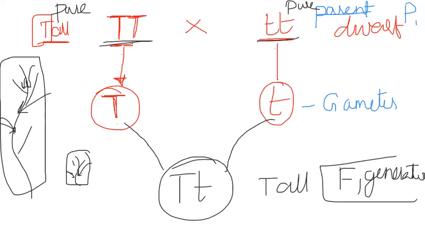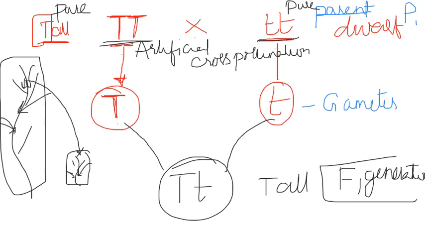So Mendel did this pollination, cross-pollination. That's why we can say artificial cross-pollination. This is also one of the reasons why Mendel selected Pisum sativum. There are so many reasons we'll discuss along with the topic, but this is one of the reasons I am saying. That means in general self-pollination occurs.